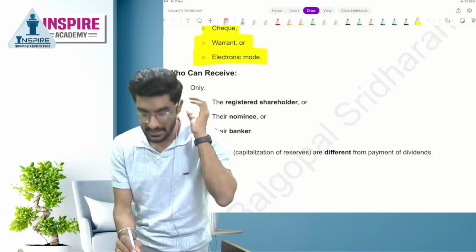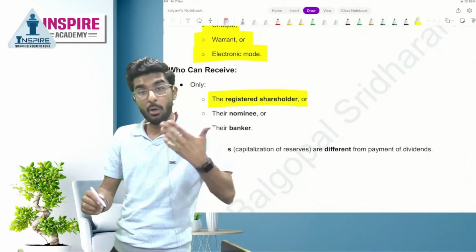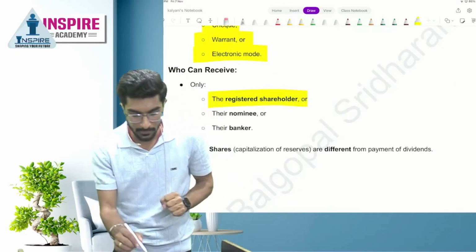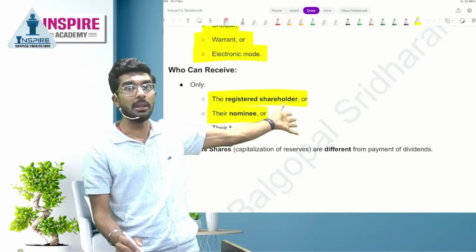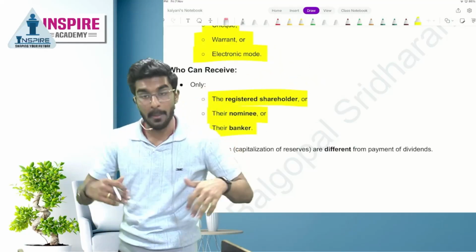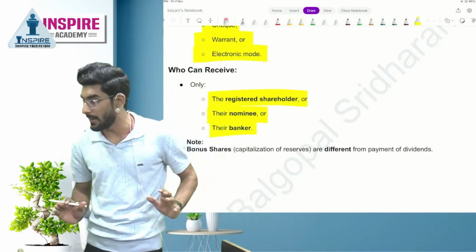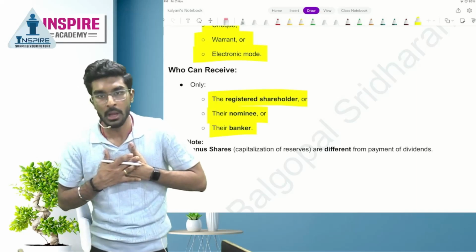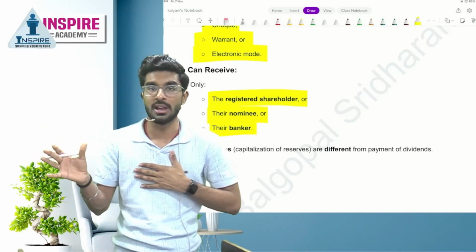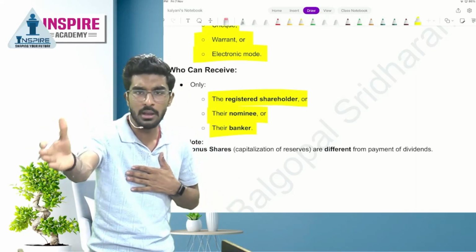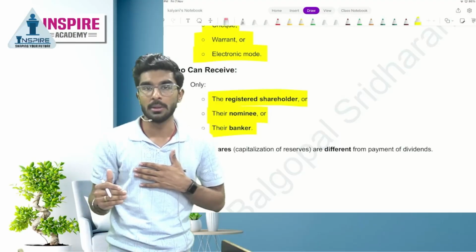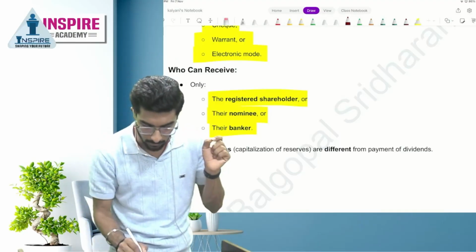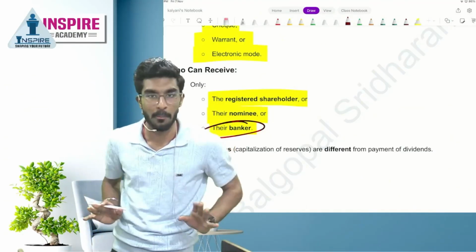Now, who can receive dividend? The registered shareholder can receive dividend. Number two, their nominee can receive dividend. And then their banker can also receive the dividend. If I want my banker to receive dividend, I have to deposit all my shares with a bank, asking them, buddy, you accept dividend from my side. You collect dividend from my side.